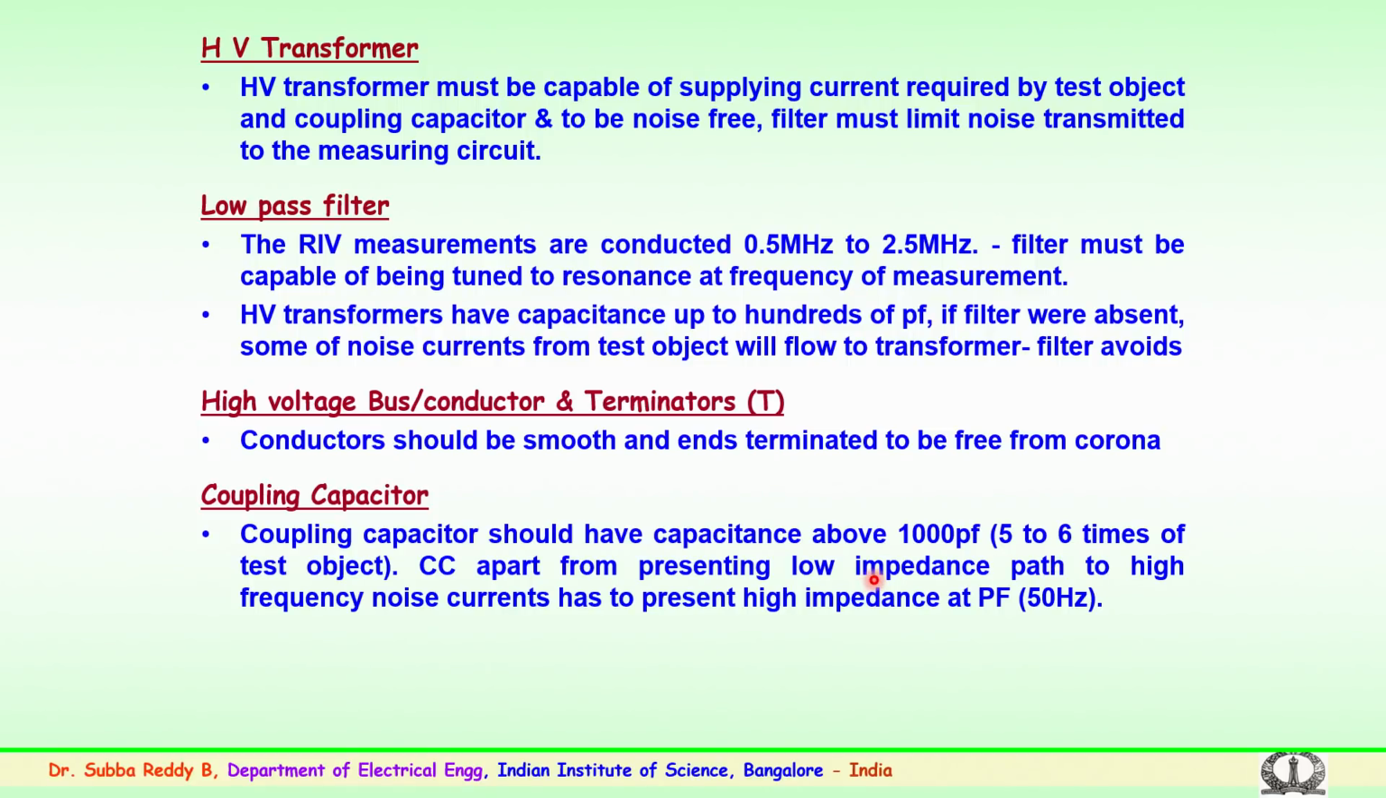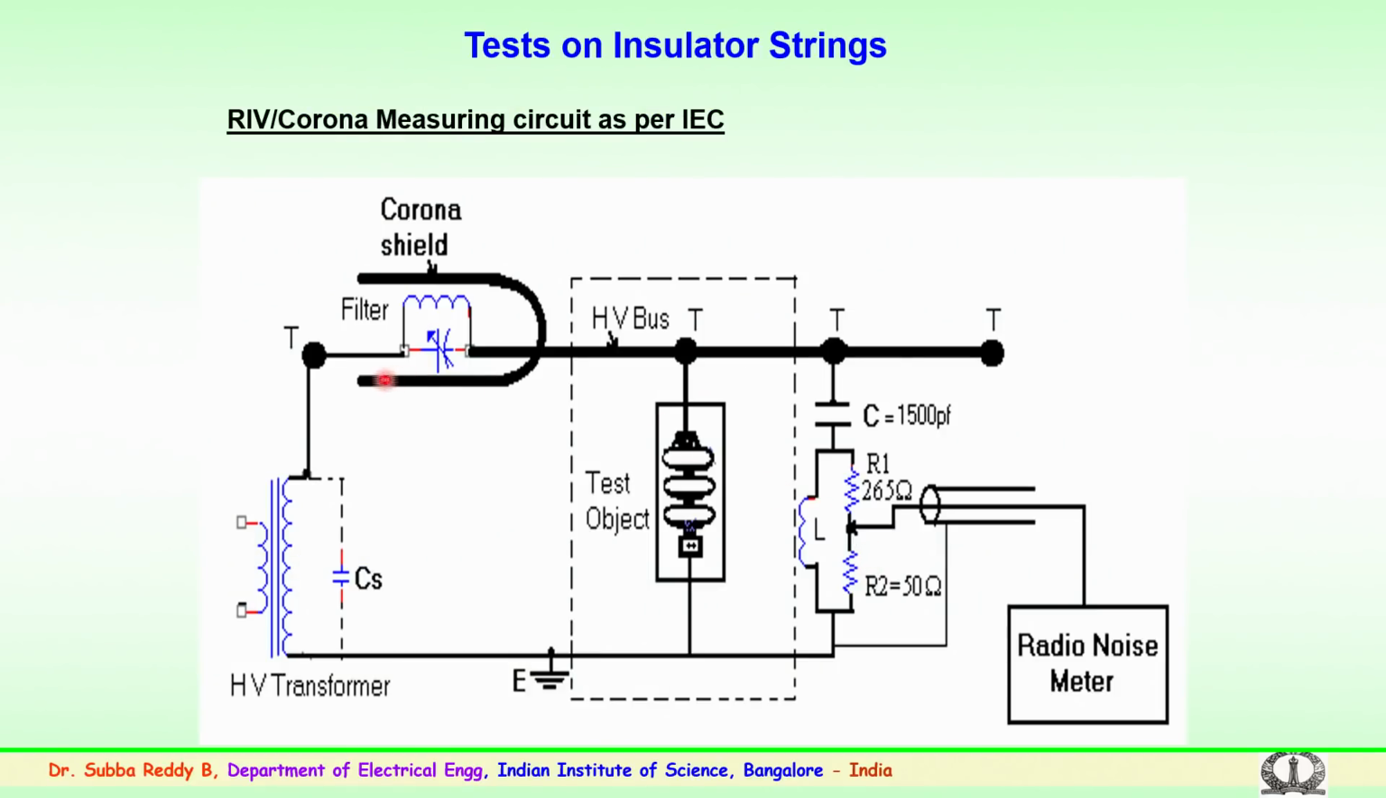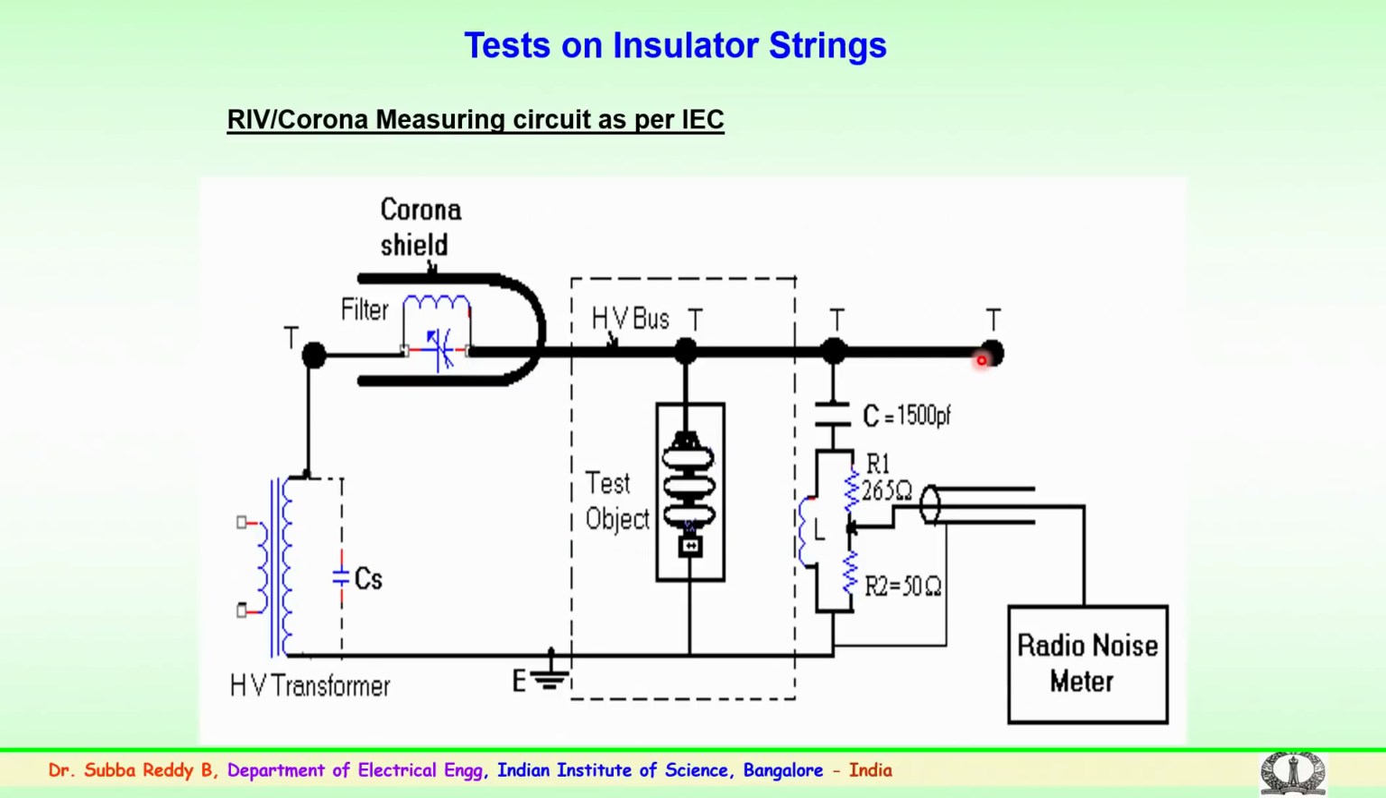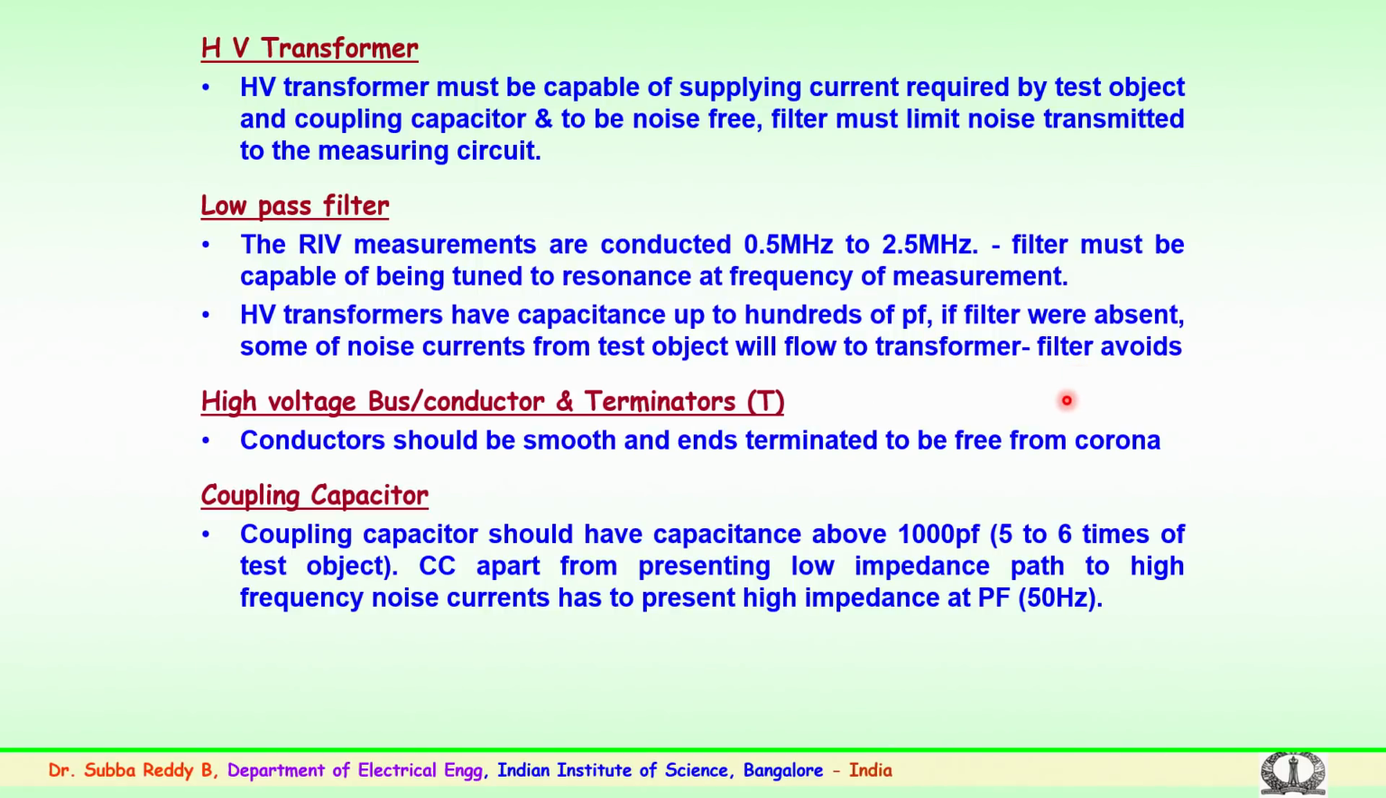The high voltage conductors or the bus which is shown here should be a smooth conductor, and also it should be terminated properly at the ends, in particular at the end junctions. That is the reason we have highlighted the terminal ends here. It should be properly terminated, so that the corona or the discharges from the edges are not transmitted to the measuring circuit and to the measuring meter.